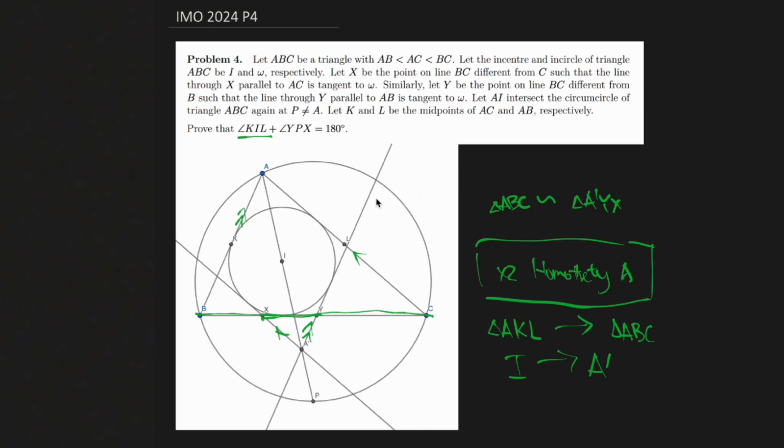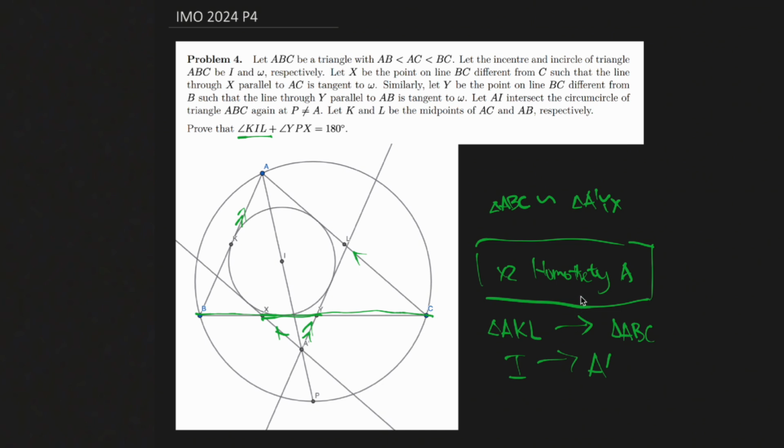Okay. And so as we've mentioned, since this homothety maps K to B, it maps I to A prime and maps L to C, we have that the angle KIL is equal to the angle BA prime C.